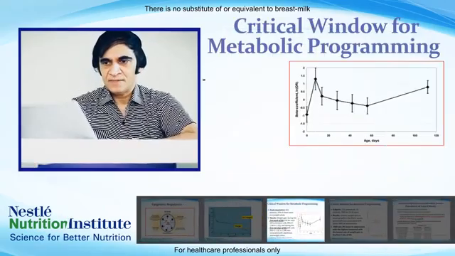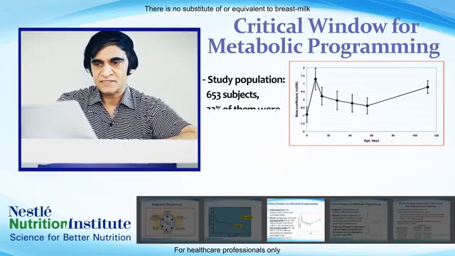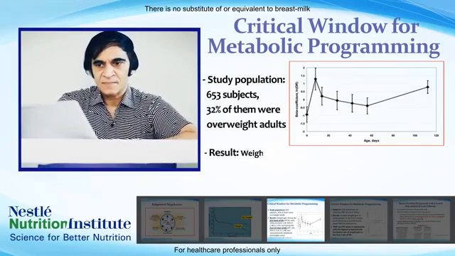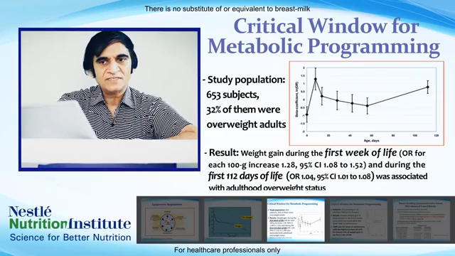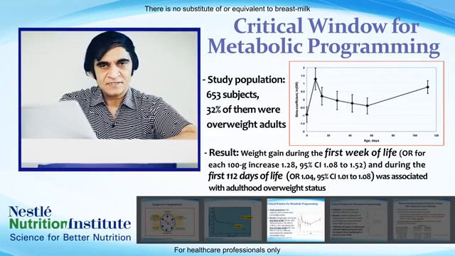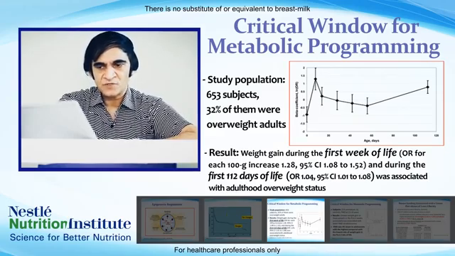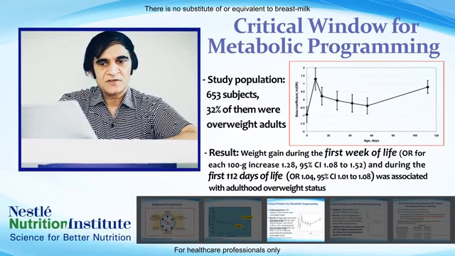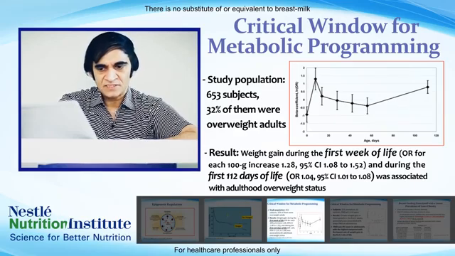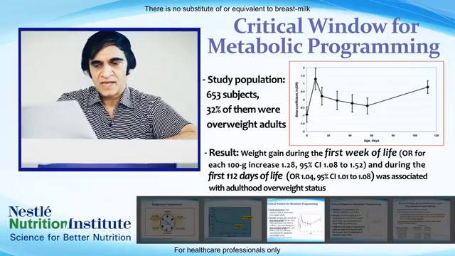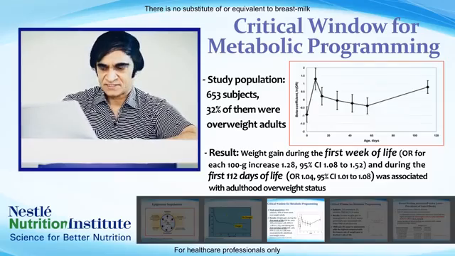There is some study. One study shows 653 subjects, 32 of them were overweight adults. The study result shows weight gain during the first week of life and during the first 112 days of life was associated with adulthood overweight status.